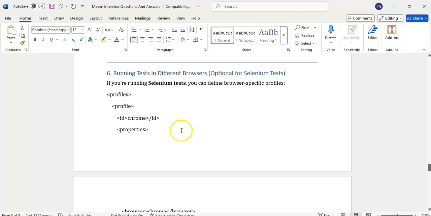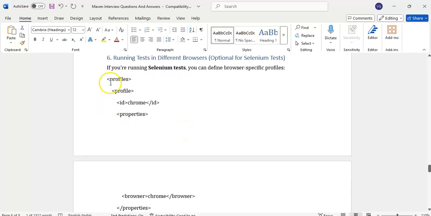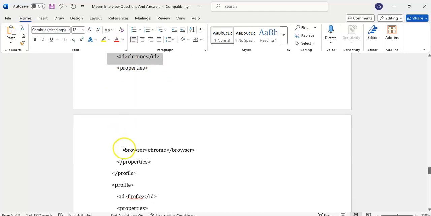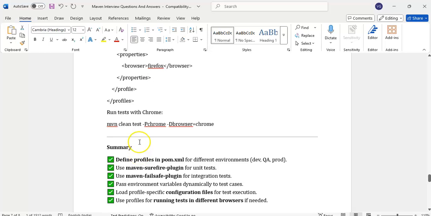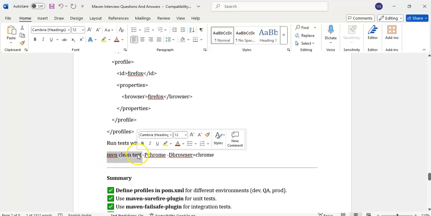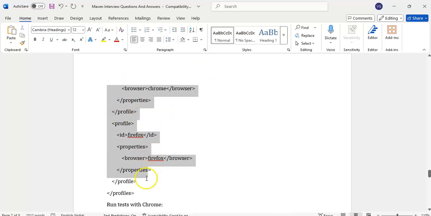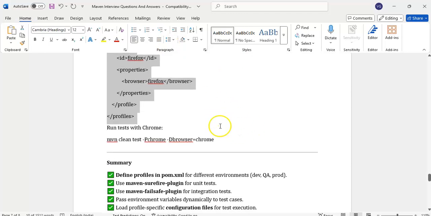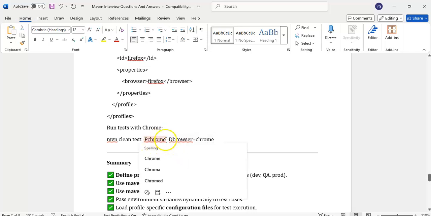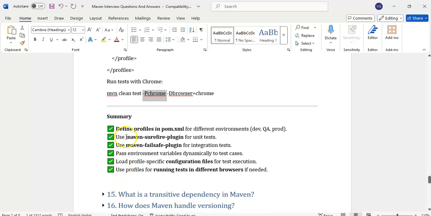If you want to run on different browsers, suppose we create a profile with id Chrome, properties browser is Chrome, and another for Firefox. While running we give mvn clean test -P chrome. Then we have to pass the environment variable -Dbrowser=chrome. We have to pass the profile and the environment variable, then only this will be visible to Java. Otherwise the profile variable is not visible in the Java code. If you want it visible to Java code, we give -Dbrowser=chrome.